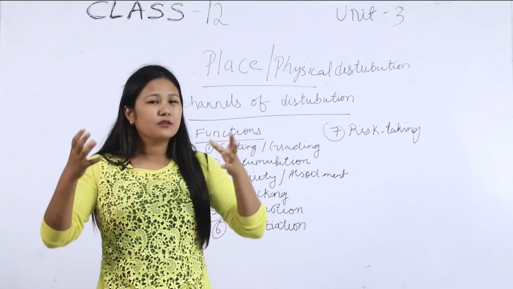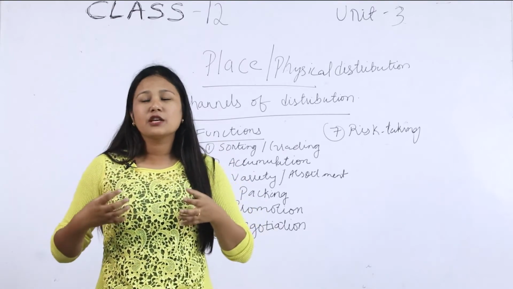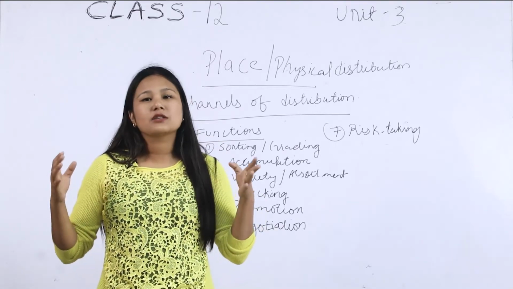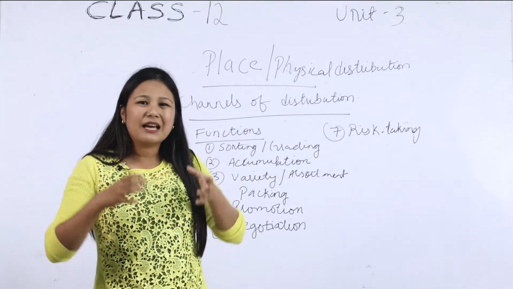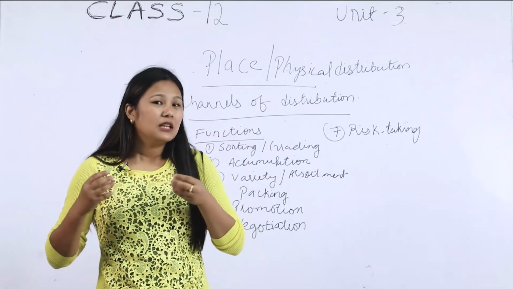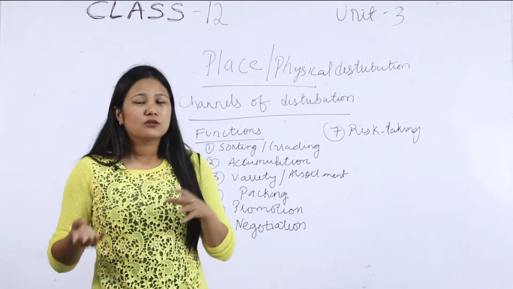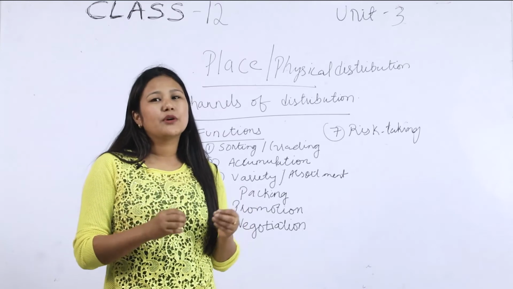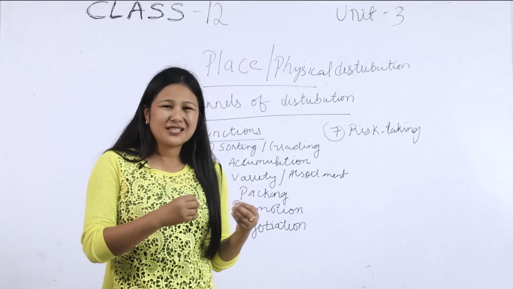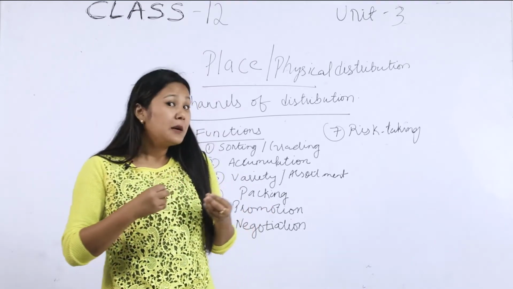They will accumulate a very large stock of goods and products and keep it with them, and sell it. So accumulation is just accumulating a huge amount of stock from the manufacturer by the middleman.